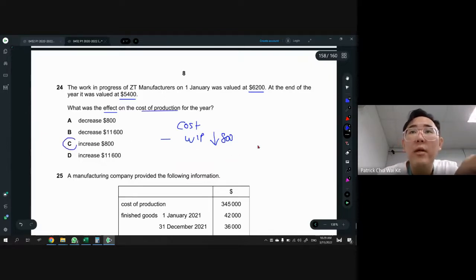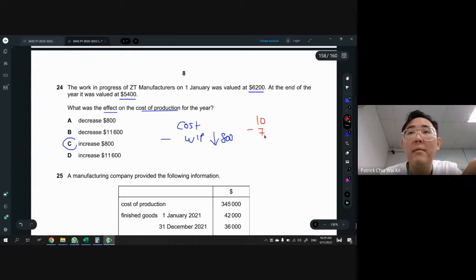Why is it so? Okay, very simple. So you just do some comparison. Like for example, let's say our early cost is $10. So let's say before this, we just do a comparison like whether the work in progress now decrease or increase. Let's say we put it at 7.